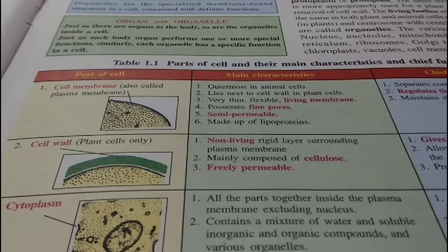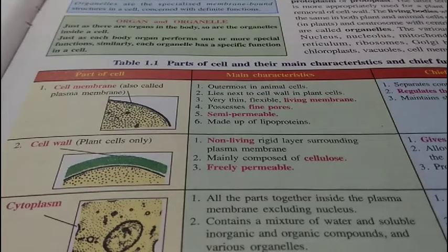It lies next to cell wall in plant cells, and they are very thin, flexible. They possess fine pores through which they drink or eat substances, excrete out substances also. They are semi-permeable in nature, and they are made up of lipoproteins, that is lipid and proteins.